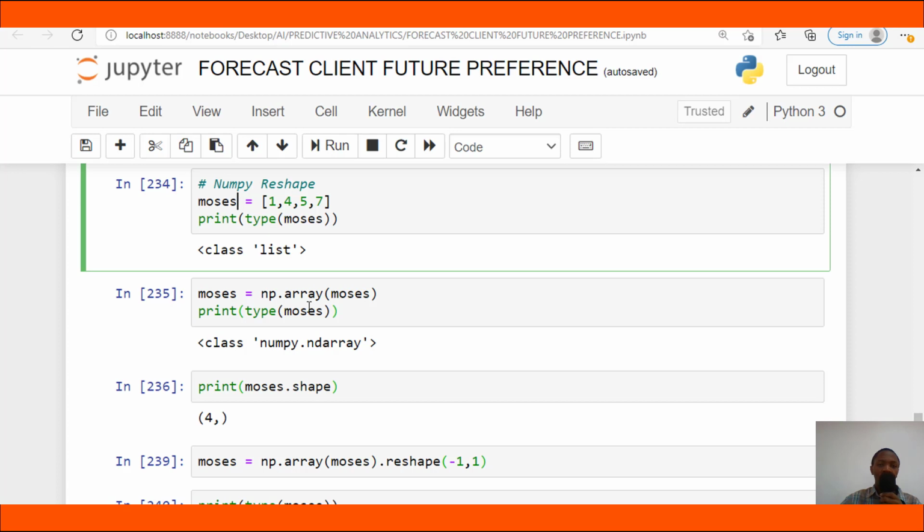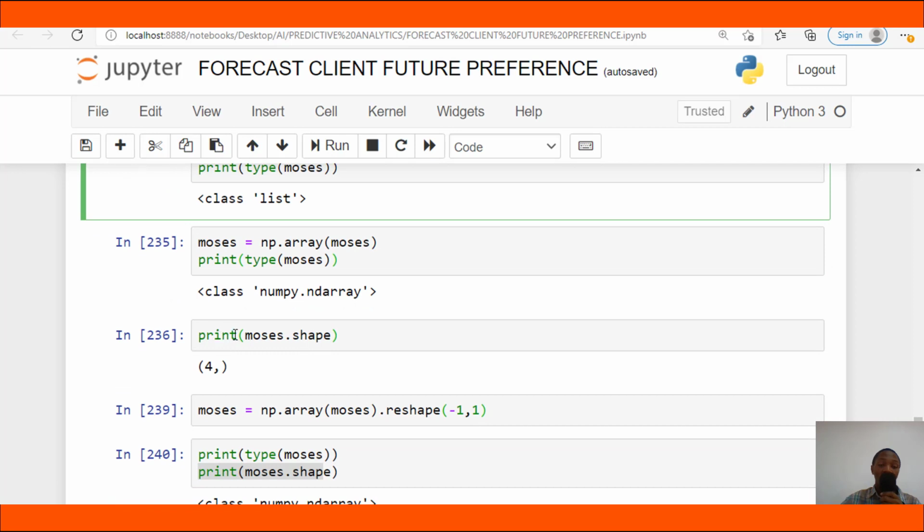Then, in order to use the numpy reshape function, which helps us convert a one-dimensional numpy array into a two-dimensional numpy array, you need to first change your Python list into an n-dimensional array. So here I applied np.array, then I passed in my list to convert the list into a numpy ndarray. So this is a numpy n-dimensional array.